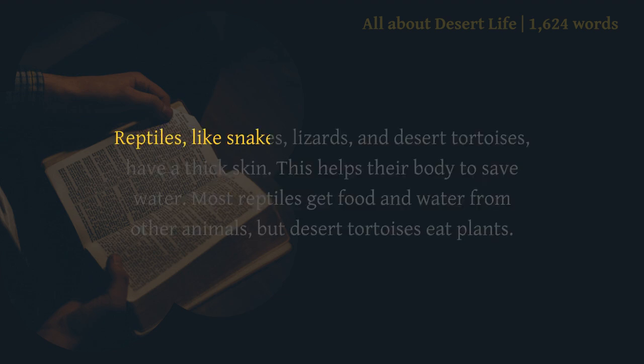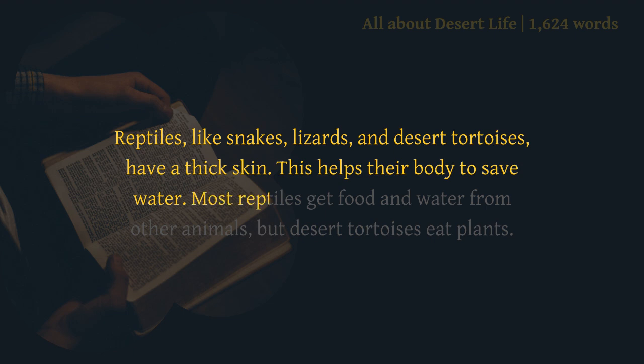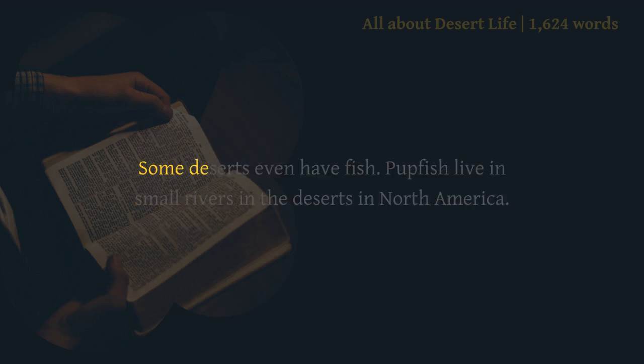Reptiles, like snakes, lizards, and desert tortoises, have a thick skin. This helps their body to save water. Most reptiles get food and water from other animals, but desert tortoises eat plants. Some deserts even have fish. Pupfish live in small rivers in the deserts in North America.